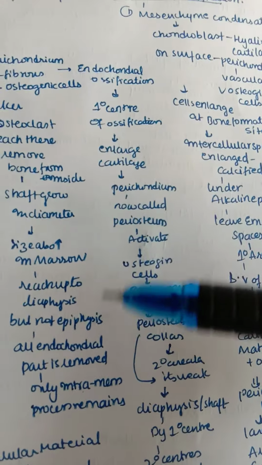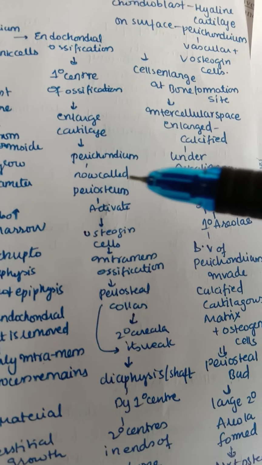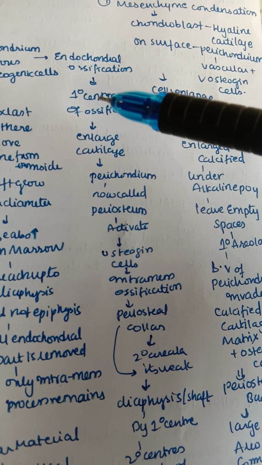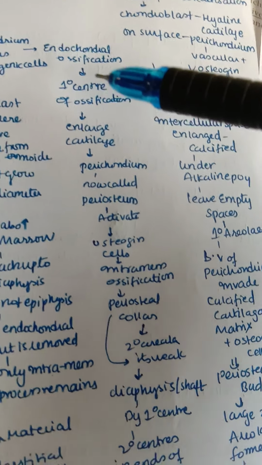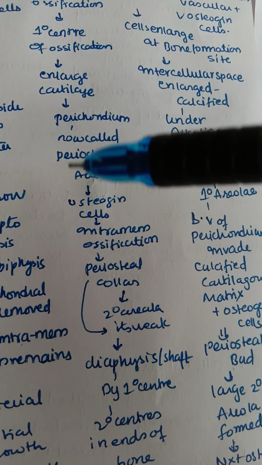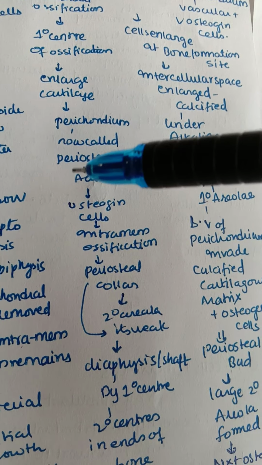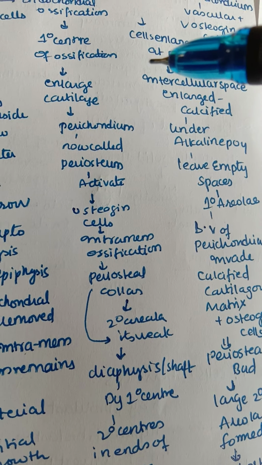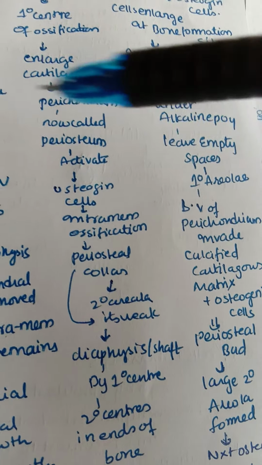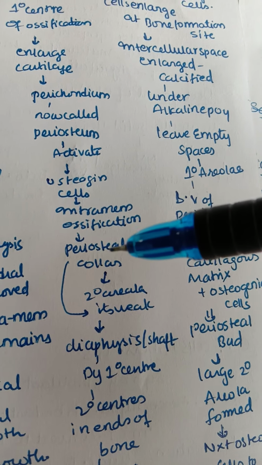So once again, let us revise it very fast. The primary center of ossification is formed, the cartilage enlarges, and perichondrium is formed. Remember that the primary center of ossification always forms in the diaphysis, that is nothing but the shaft of the bone. And next, the perichondrium is now called the periosteum. So remember, perichondrium becomes periosteum. Periosteum is the outer covering layer of the shaft of the bone. Now this activates and osteogenic cells are formed. They undergo intramembranous ossification.